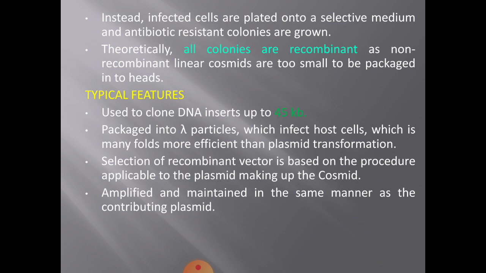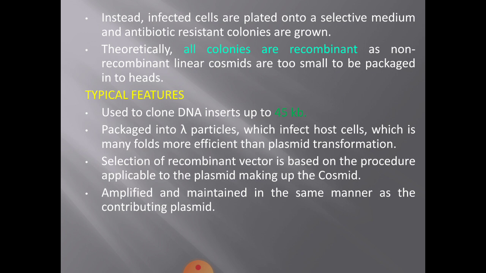Alright. What are the typical features of a cosmid? They are used to clone DNA inserts up to 45 kb. An advantage. Earlier, it was 25 kb with lambda phage. Earlier, 15 kb with plasmids. But here, as big as 45 kb DNA inserts can be cloned. Then, packaged into lambda particles, which infect the host cells. It is many folds more efficient than plasmid transformation.